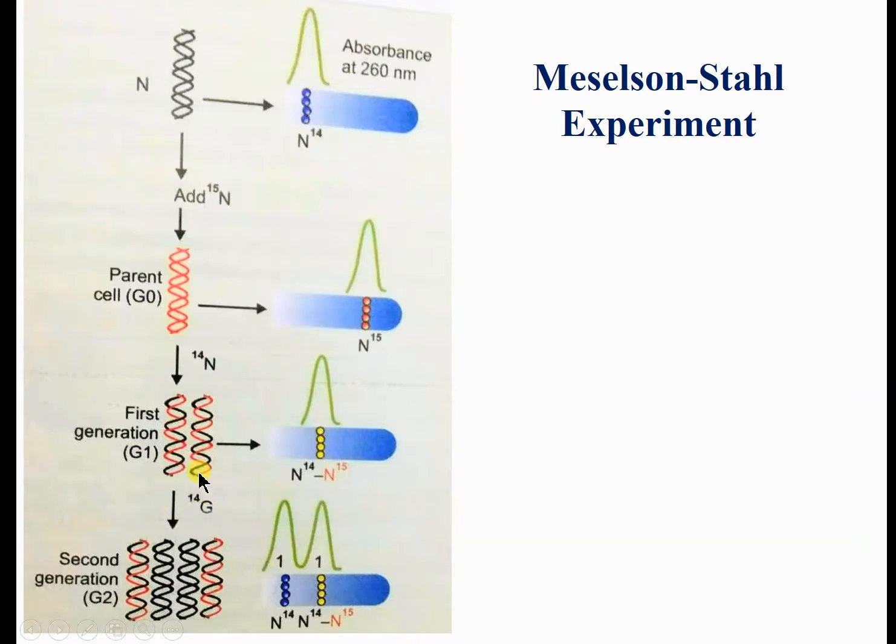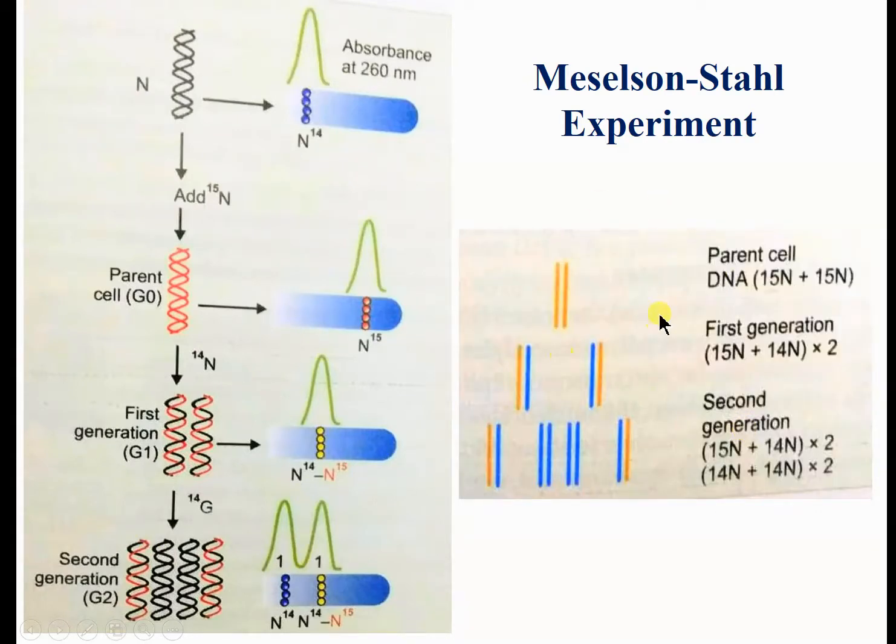If they continue to grow in the same medium, in the second generation from these two daughter cells, this will again be separated, one black and one red. Again this will be synthesized with newer black. So semi-conservative replication occurs.